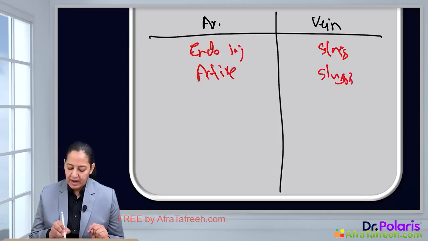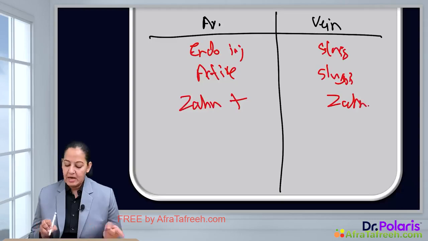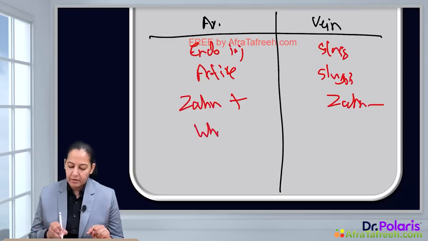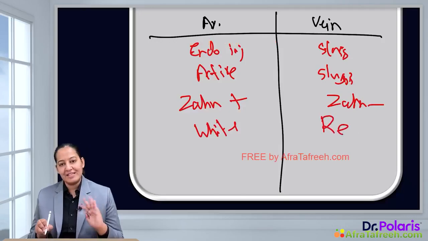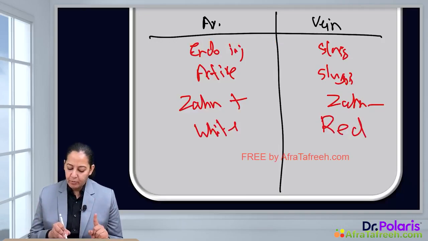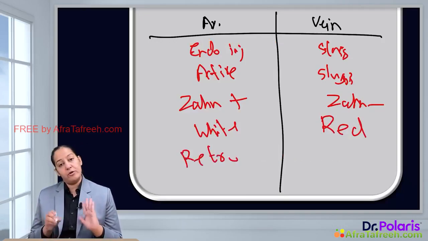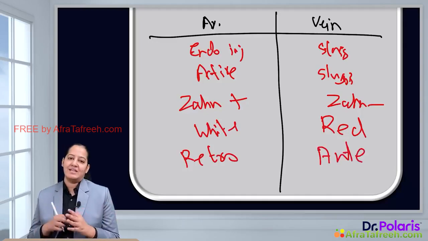In the arterial one, the lines of Zahn are present. In the venous one, the lines of Zahn are absent. Arterial ones are white in color because of more platelets, more fibrin, less RBC. Venous ones are red in color because of fewer platelets, less fibrin, more RBC. So that is the color difference. Arterial ones propagate in the direction opposite to blood flow, retrograde propagation. Venous ones propagate in the same direction as blood flow, that is antegrade propagation.